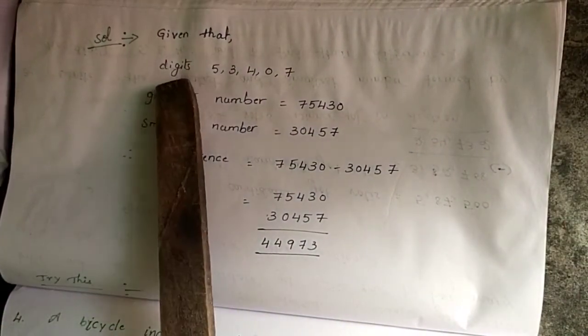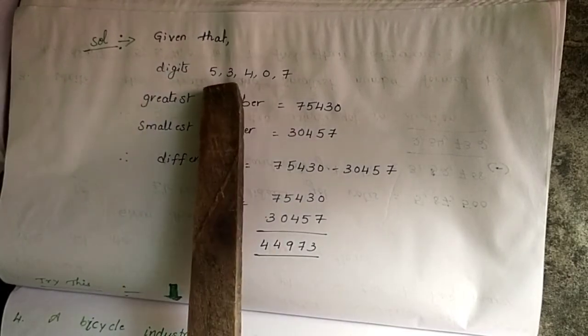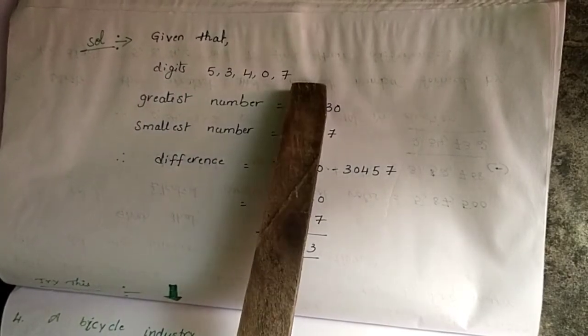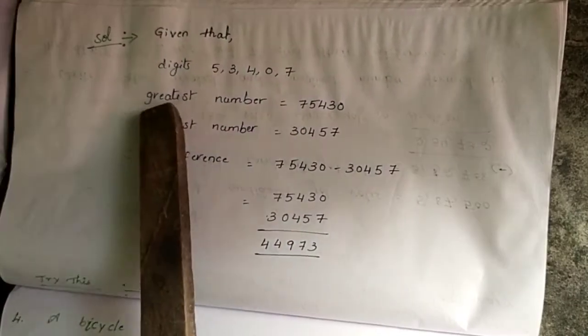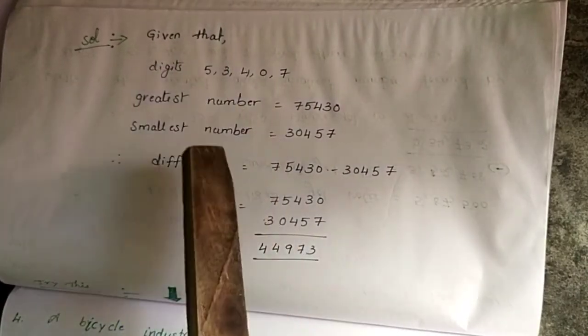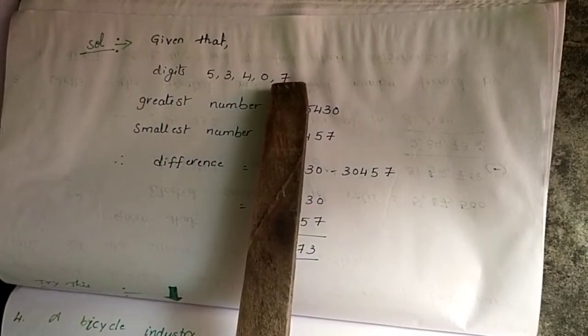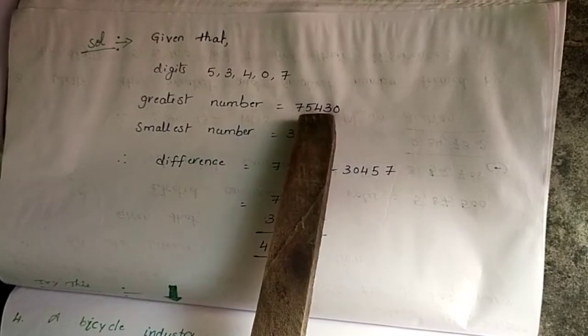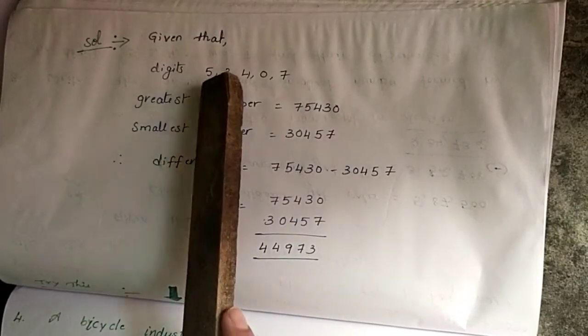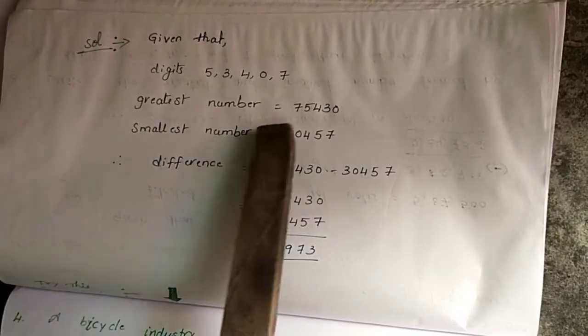Given that, write the digits 5, 3, 4, 0, 7. How to form the greatest number by using these digits? Greatest number means first you write the biggest number. What is the biggest number? 7. After 7, the next big number 5. After 5, the next big number 4. After 4, the next big number 3. After 3, 0.